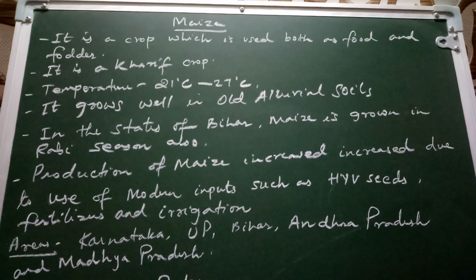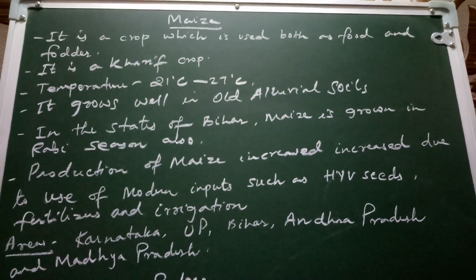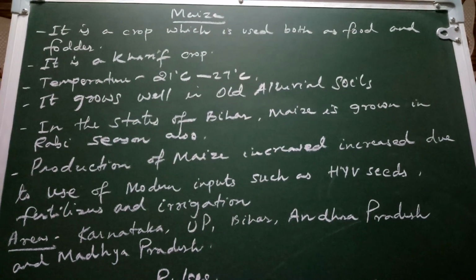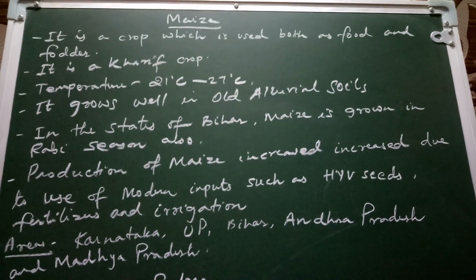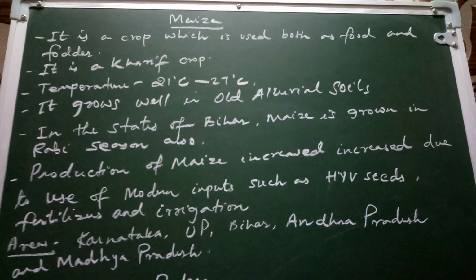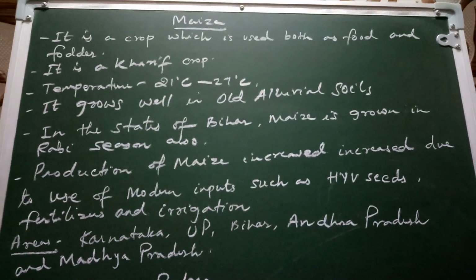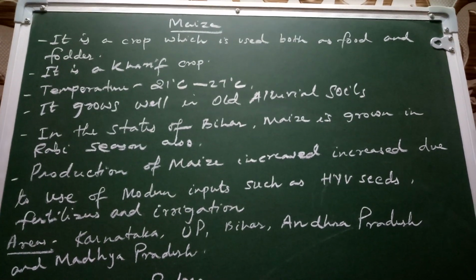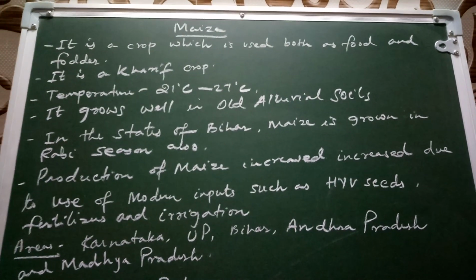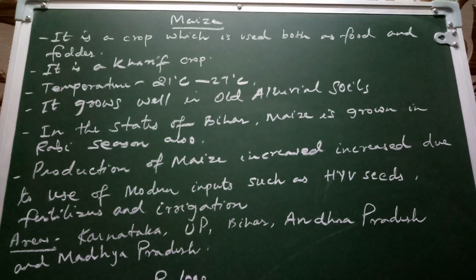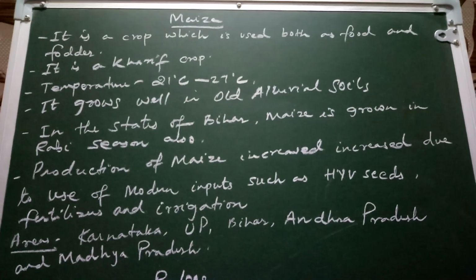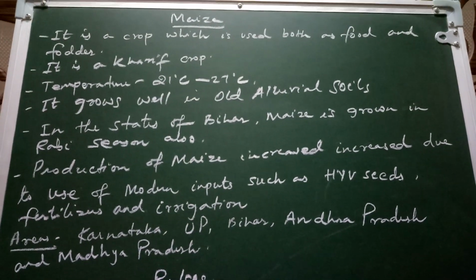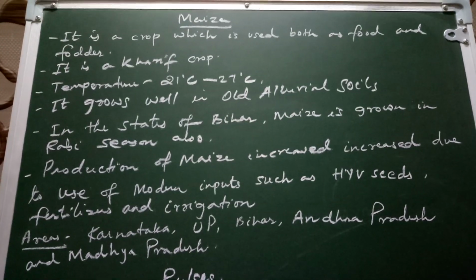In our country, the production of maize has increased due to the use of modern inputs such as HYV seeds, fertilizers and irrigation facilities. The states where maize is grown in our country are Karnataka, Uttar Pradesh, Bihar, Andhra Pradesh and Madhya Pradesh.